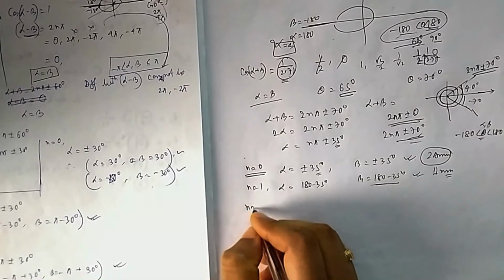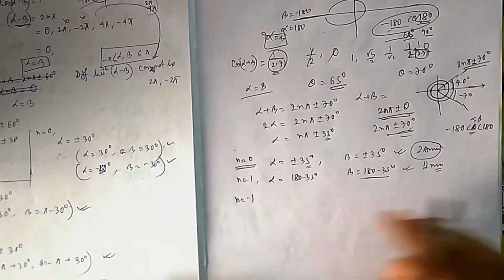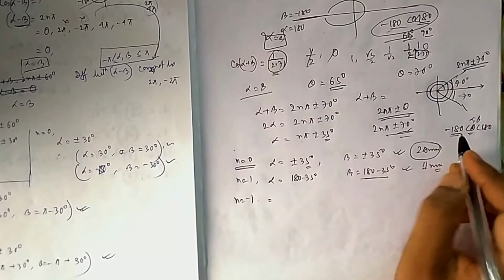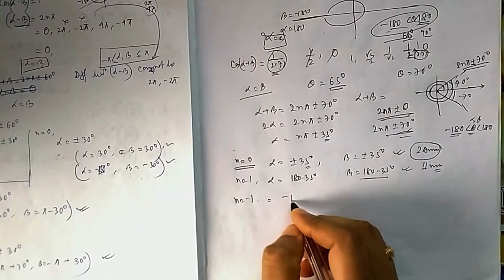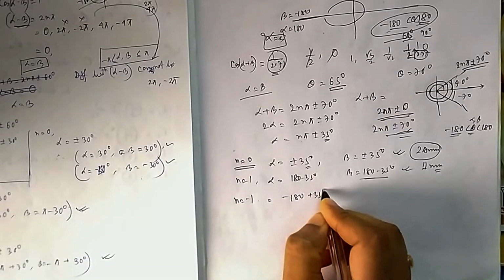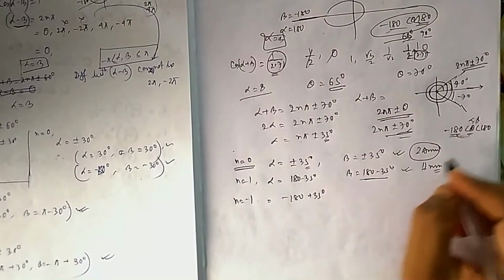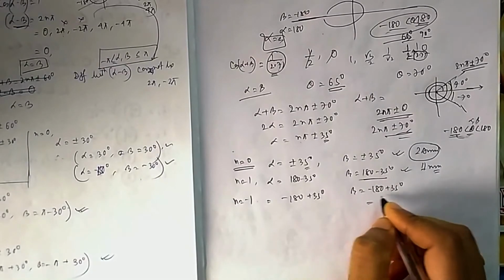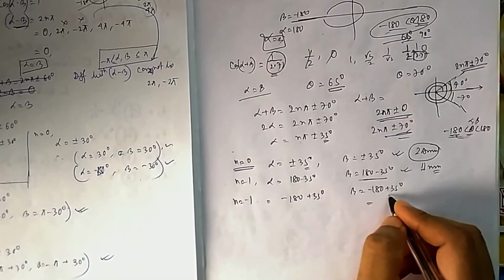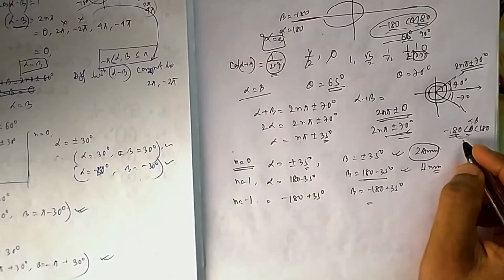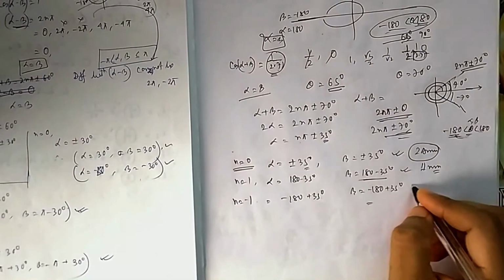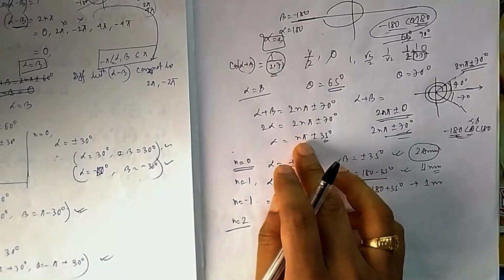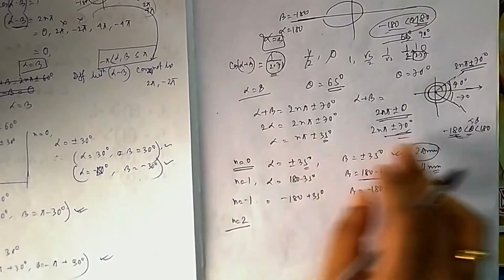Now if I take n equal to minus 1, then it is minus 180 minus 35. It will cross minus 180, so it cannot be. So you can take minus 180 plus 35. So it will reach somewhere in between these two. Beta can also be minus 180 plus 35, so it will be minus 145. So it is in between these two. So it can also be one answer. Now forget about n equal to 2, because then it is 2 pi, 360 plus minus, so it will cross this range.